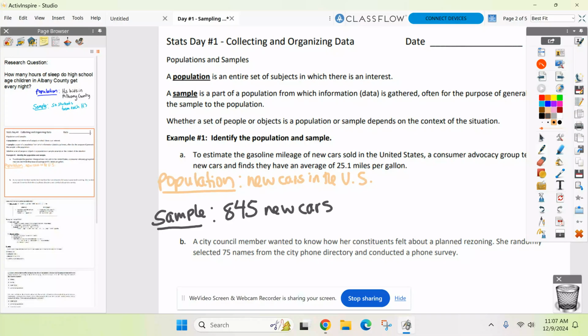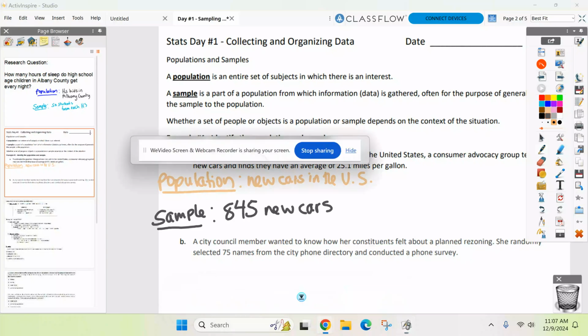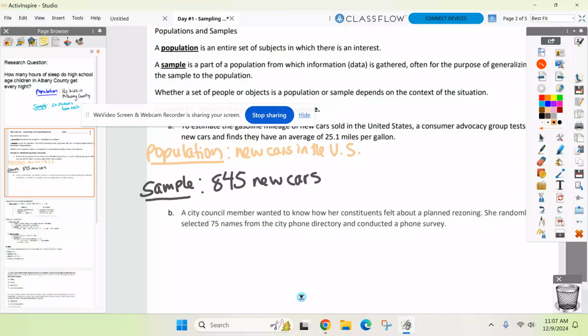Questions there? All right, let's keep going. For this, it just said identify the population and the sample. That's it. Why? What else do you need? We're not trying to answer these questions here. I'm passing this quiz. All right, next one.